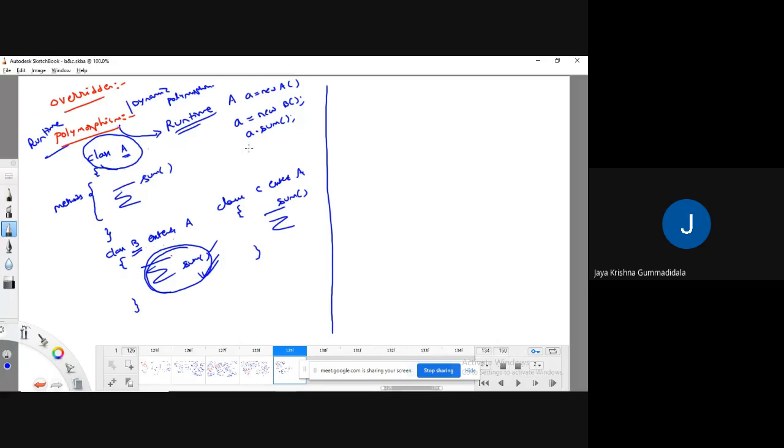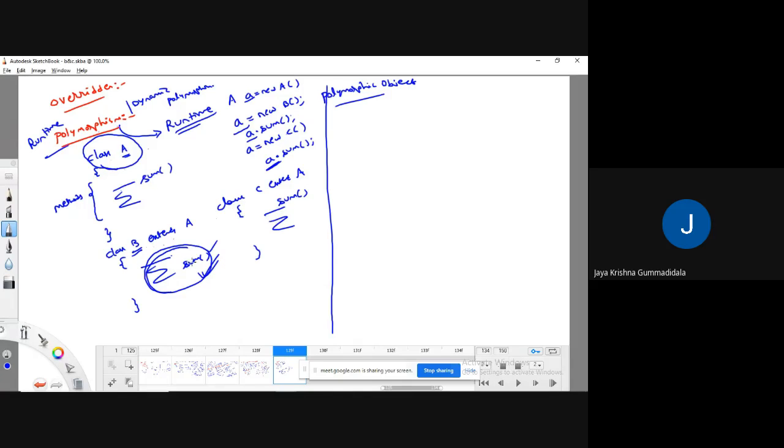Now if I call A dot sum, which method is going to be called? This method is going to be called. Similarly, if I write A equal to new C and then A dot sum, the same object is used to call all the overridden methods. This is called runtime polymorphism. Here the object A, we call it a runtime object, or a polymorphic object.